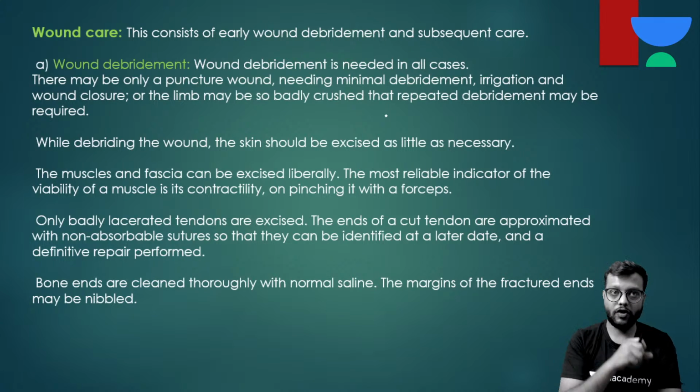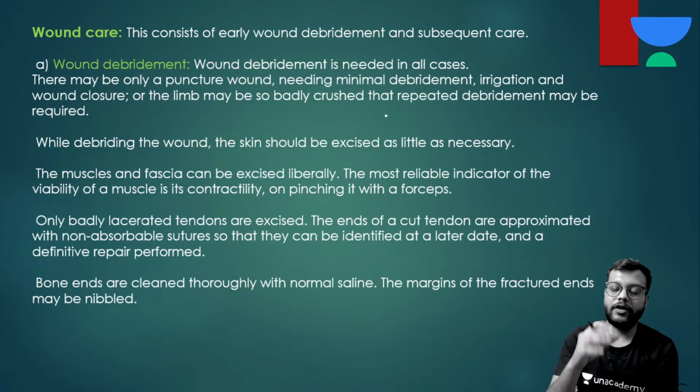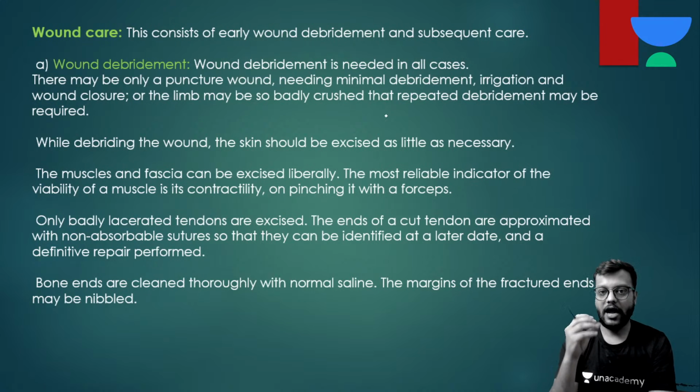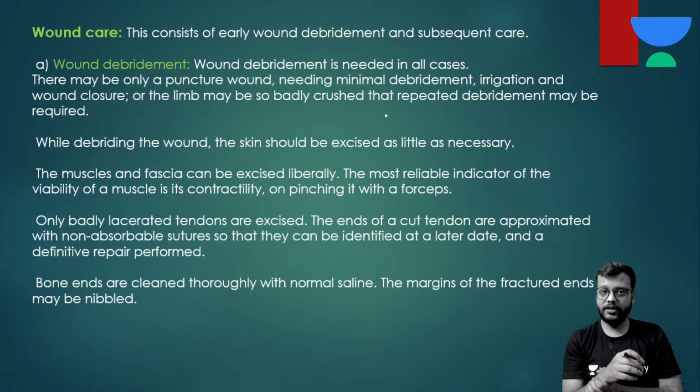Then you wash the patient's wound, you close the wound by sutures, only simple skin sutures are applied. And if the wound is closed, then you give the antibiotics, put the patient in slab and cast, and when the wound is clean, you go for the orthopedic surgery.